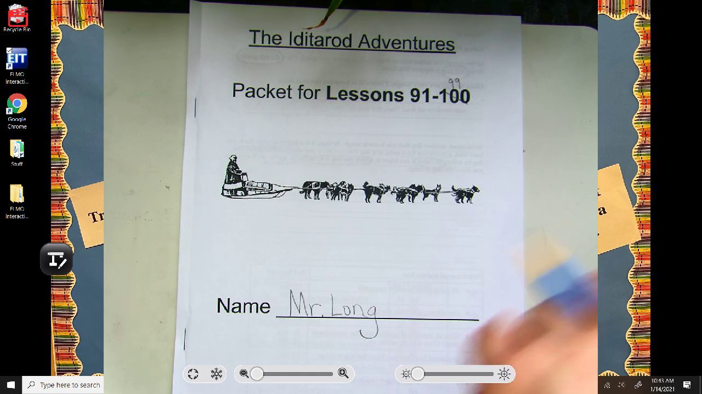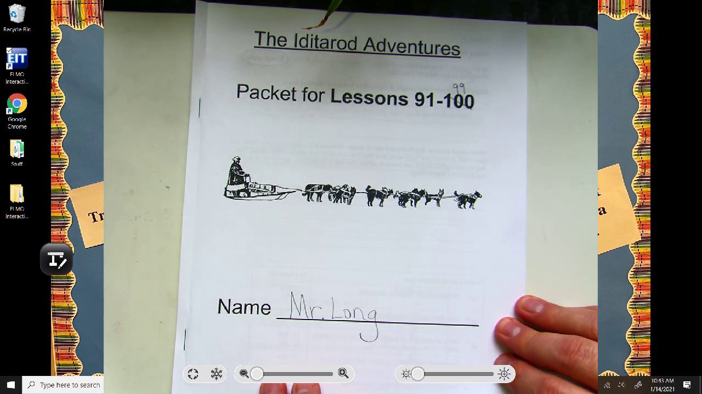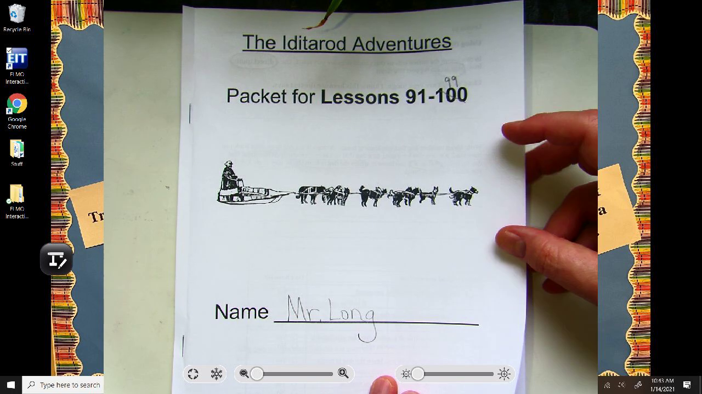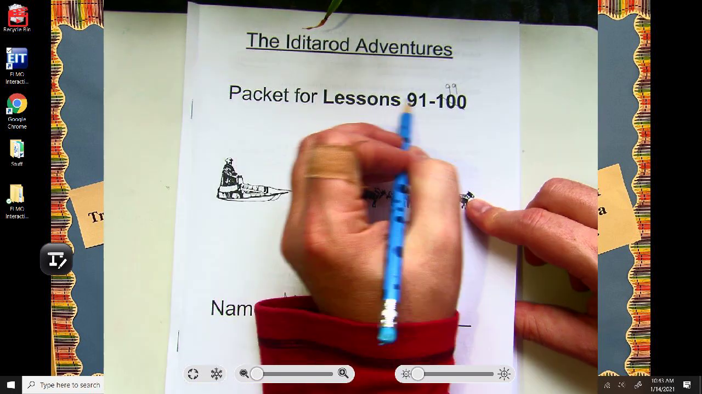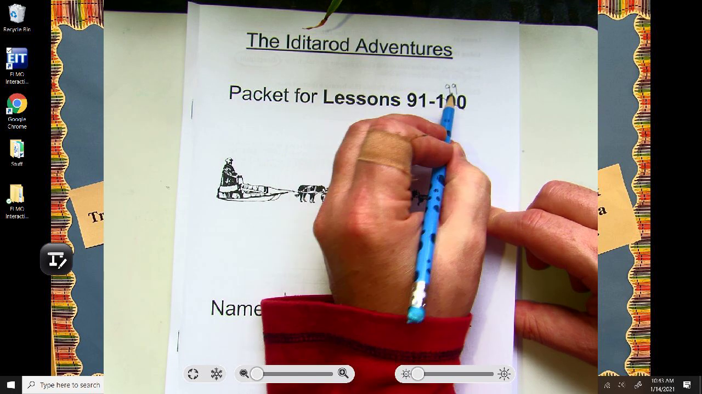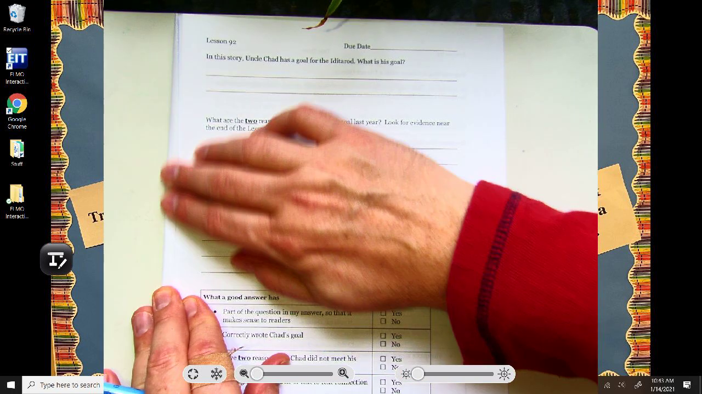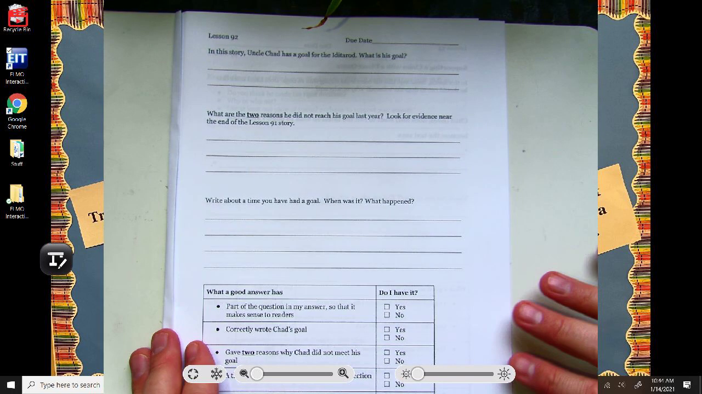Okay, readers, we are in our packet for lesson 92's work today. So remember, this is the packet we're using for the Iditarod stories from our blue reading book. You'll use it for lessons 91 to 99. And you will want today to go to the lesson 92 page. Lesson 92.